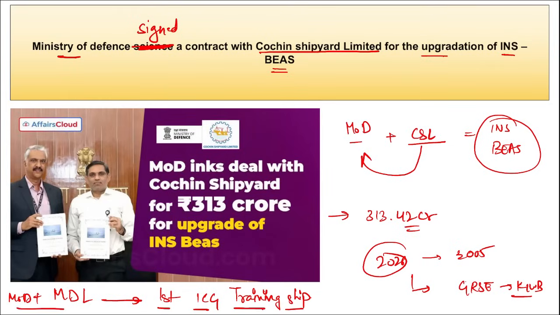Right? This is for the first ICG training ship, and for this, it was Ministry of Defense that signed a contract with Madgaon Dock Shipbuilders Limited. That is in Mumbai, Maharashtra. And this ICG training ship will be built at a cost of 310 crore rupees.